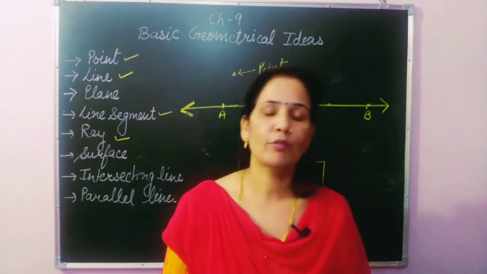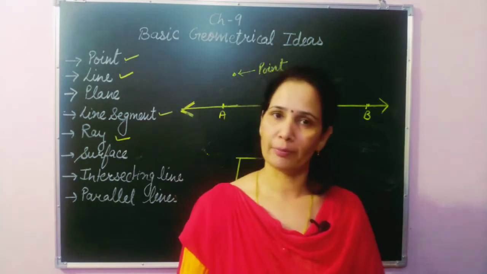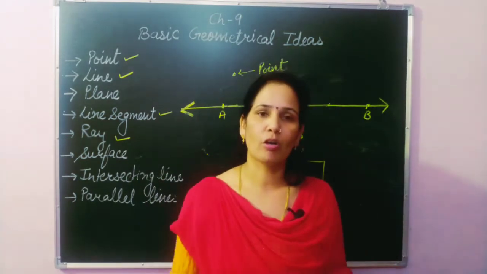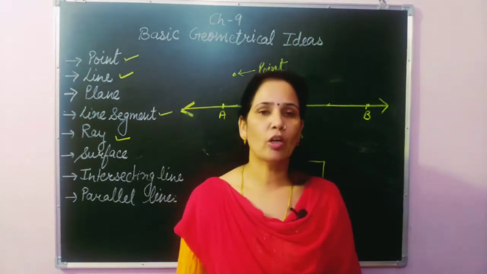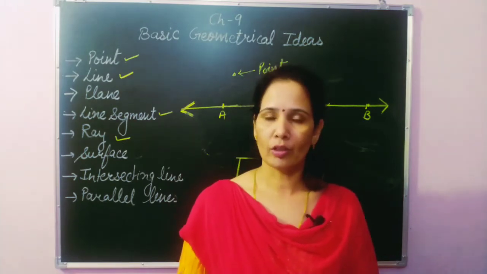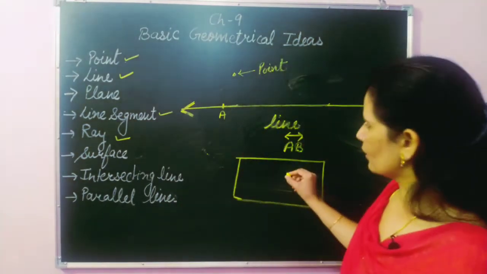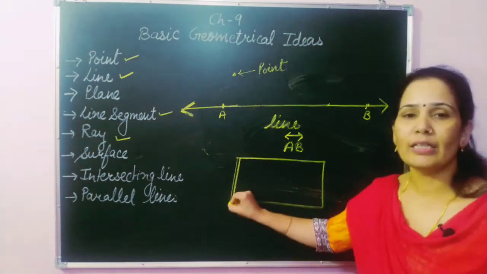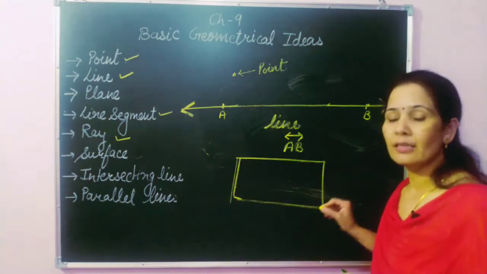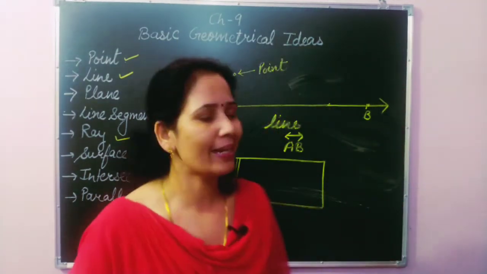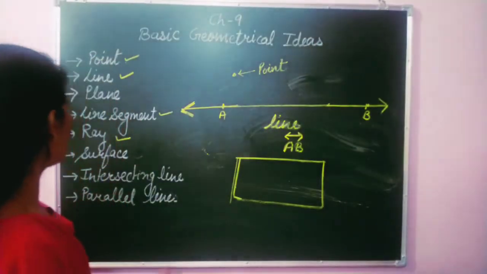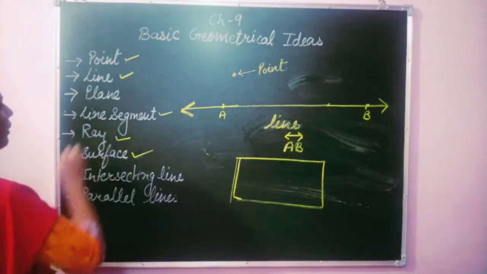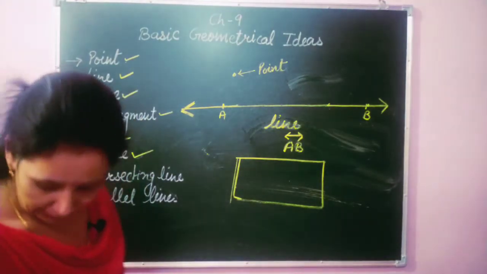The best example of a surface is the top of your table. The top of the table is also called the surface. So how can we call this one? Surface of the table. Okay, so this is the best example of a surface. A surface has definite length and breadth but no thickness. Now after this we are going to discuss intersecting lines.